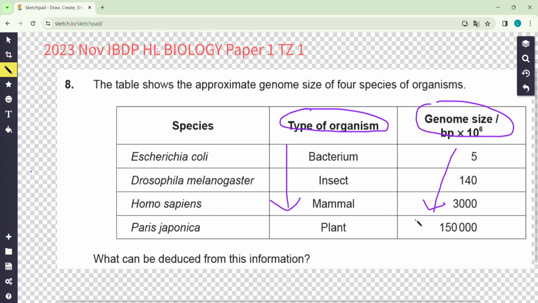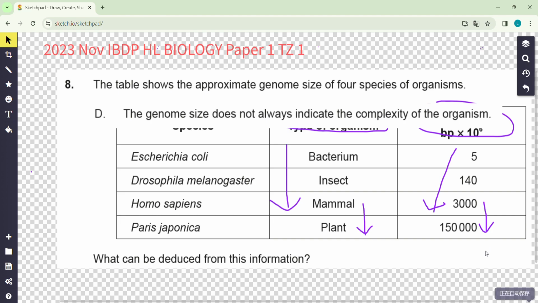But we saw another, opposite relationship. For mammal to plants, of course, the complexity drops, but the genome size increases. So this is contradictory, right? So we can say that the complexity of an organism and the genome size have no positive correlation. As organisms become complex, genome size can increase or decrease.